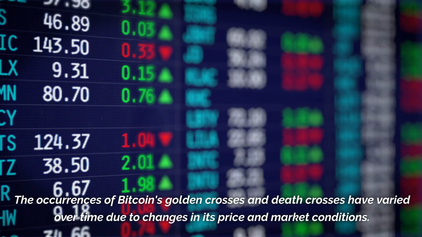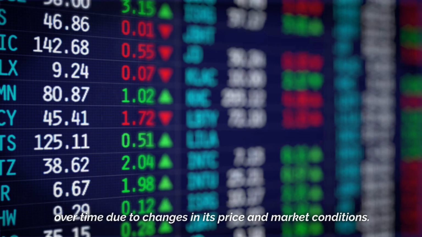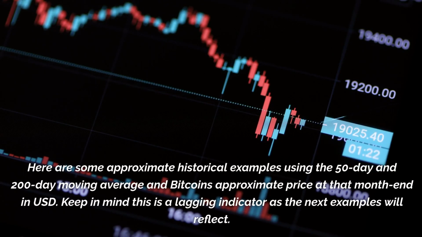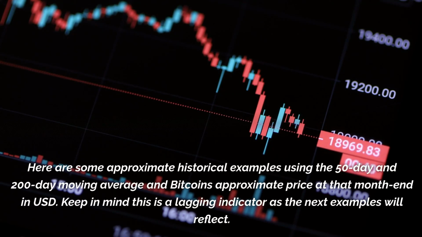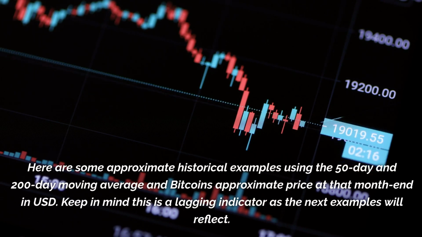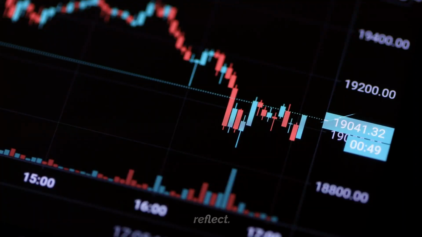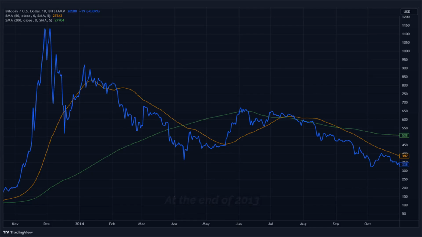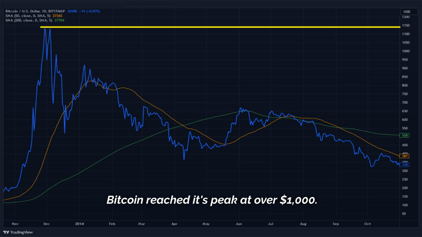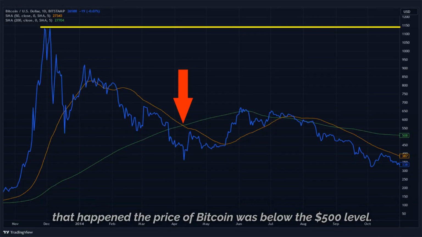The occurrences of Bitcoin's golden crosses and death crosses have varied over time due to changes in its price and market conditions. Here are some approximate historical examples using the 50-day and 200-day moving average and Bitcoin's approximate price at that month end in USD. Keep in mind this is a lagging indicator as the next examples will reflect. At the end of 2013, Bitcoin reached its peak at over $1,000. There was a slight death cross in April the following year in 2014. By the time that happened, the price of Bitcoin was below the $500 level.